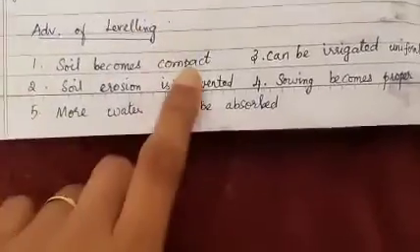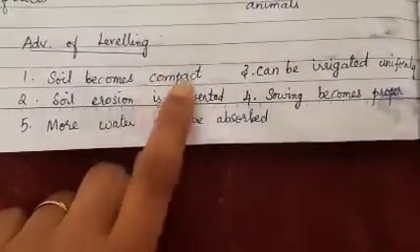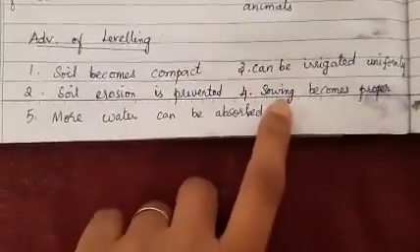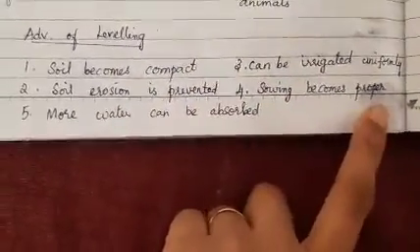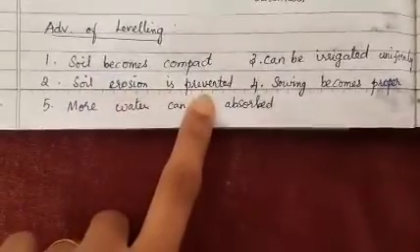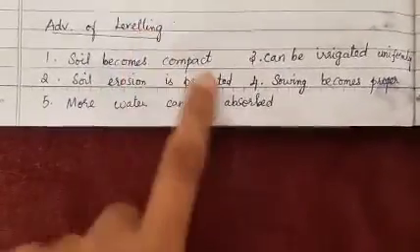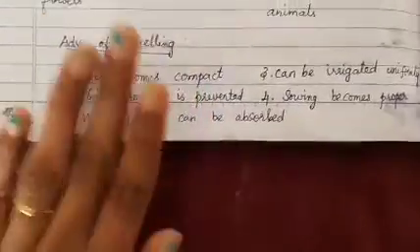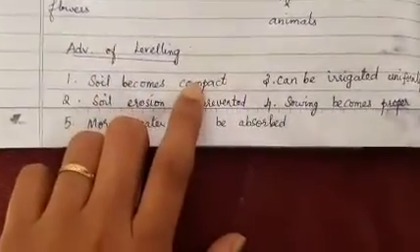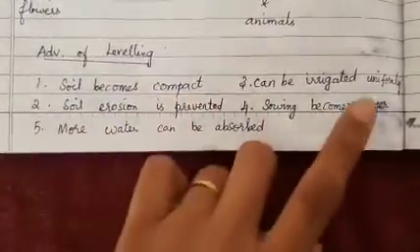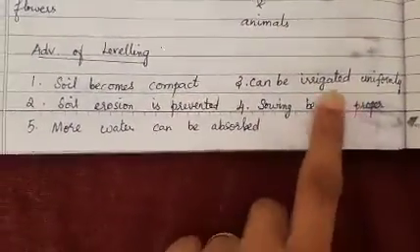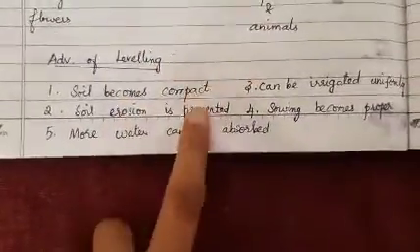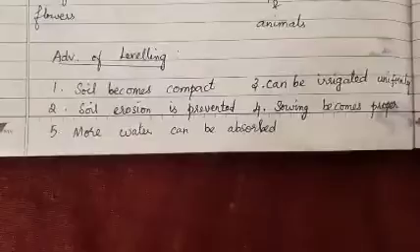The soil will become compact. Compact means in a proper regular manner so that it is ready for sowing. Sowing becomes proper and soil erosion will be prevented by leveling. Do you agree with me, my dear children? Yes. Soil erosion can be prevented if I just press it and make it in a proper compacted format. It can be irrigated uniformly and more water can be absorbed. These 5 points are your advantages of leveling.